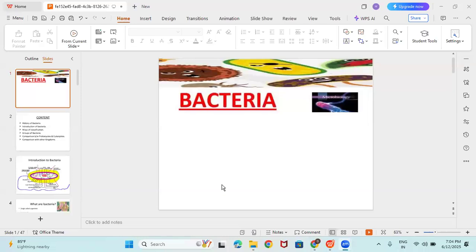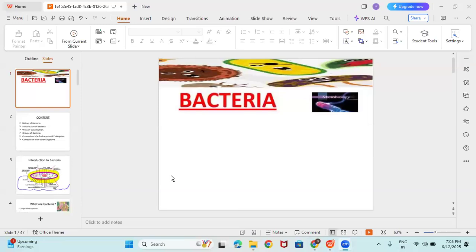Here, all bacteria are prokaryotes. The meaning of prokaryote is before nucleus. It is very common that the nuclear membrane is absent.